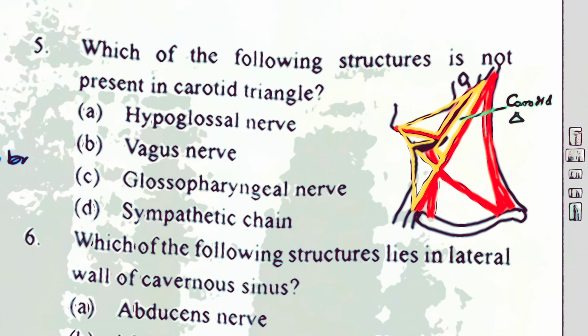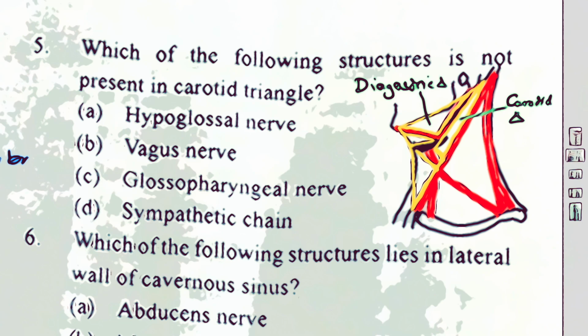Right? So the carotid triangle, the boundaries you can see: anterosuperiorly, it is the posterior belly of the digastric as well as the stylohyoid muscle. Anteroinferiorly, it is the superior belly of omohyoid, and posteriorly it is the upper portion of the anterior border of sternocleidomastoid. This triangle here is the digastric triangle.